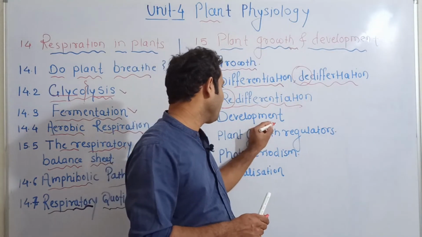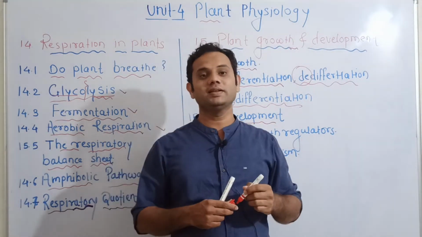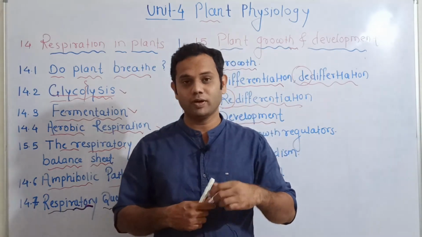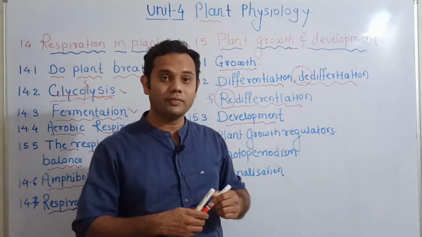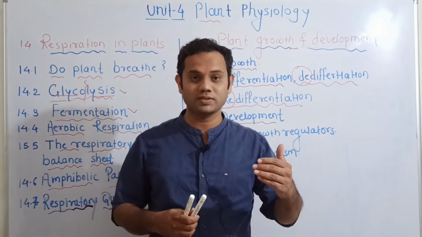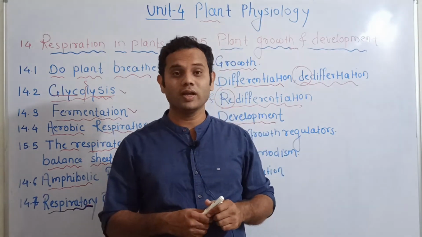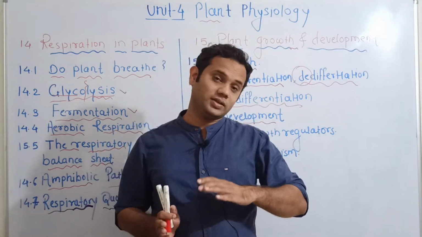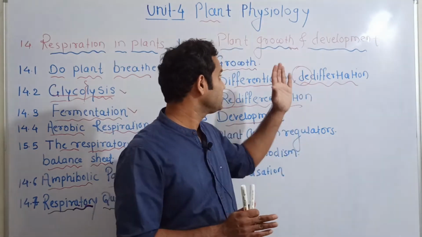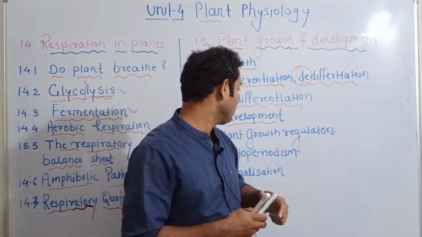Then overall development: how the development of the plant occurs, and what the different phases are, lag phase, log phase, stationary phase. What is the sigmoid curve? That is going to be studied in this chapter, plant growth and development.